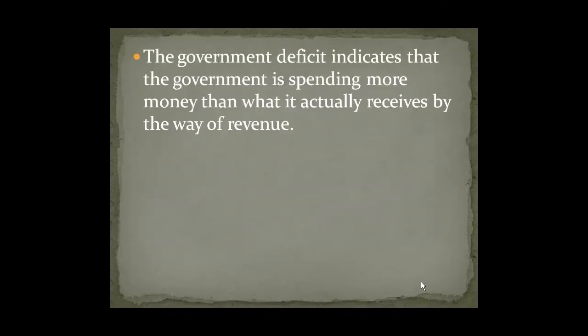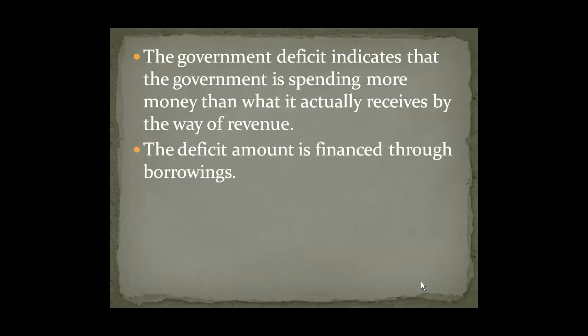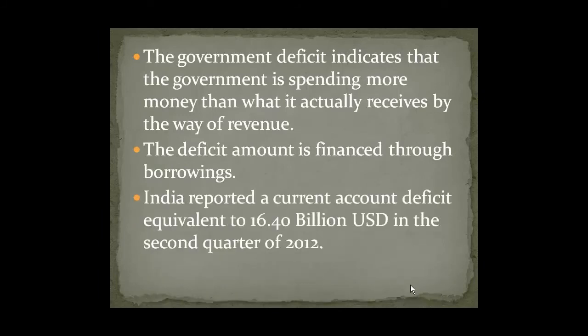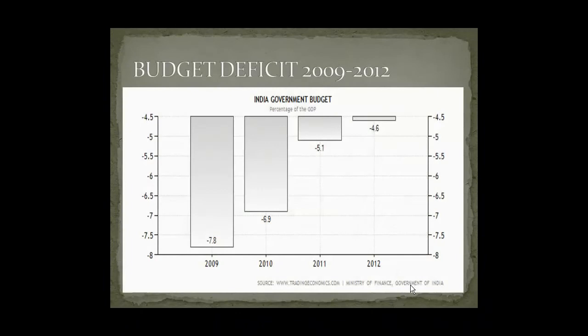Deficit budget refers to a situation wherein more funds are needed to finance the estimated expenditure. In such cases, the government borrows funds from outside sources such as IMF, World Bank, etc. As per the latest statistics, the country's second quarter fiscal deficit is $16.40 billion, which means the government needs more funds to finance its expenditure. Since 2009, or maybe much before that, the Indian economy has been in huge fiscal deficit. So it's high time for the government to plan its finances in order to overcome the problem of fiscal deficit.